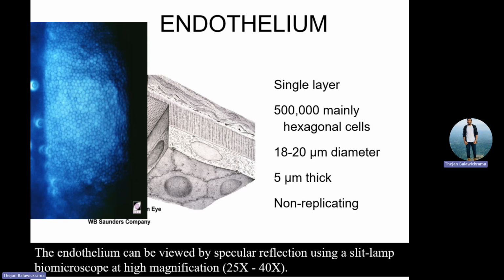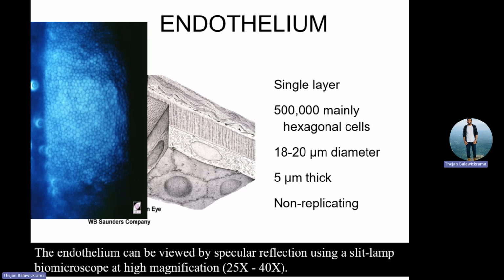Understood? Then what happens? It is about 18 to 20 microns in diameter, and this does not undergo mitosis. It is like our land line. Suppose one fellow has land here, and this neighbouring fellow has gone to Dubai. What he does is extend his land like this. The other neighbour also extends the line like this, and when that Dubai fellow comes back, his land is not there. Understood? So we call this polymegathism.